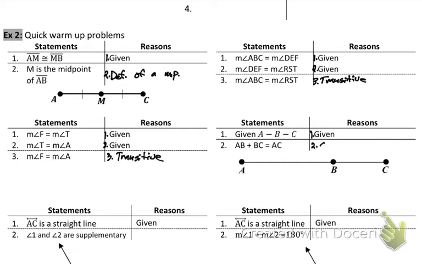Wouldn't that look the same, taking one thing plus the other thing equals the whole thing? It's not linking them together, though. So look at the difference. Here F is linked to T, T is linked to A, so I can link F to A. This is just saying one part plus another part equals a total. They're not linking to a third thing.